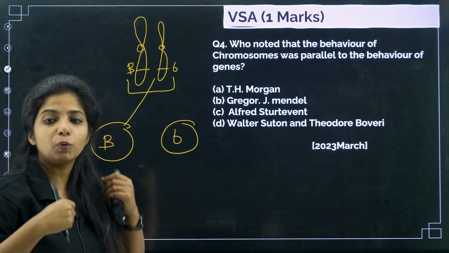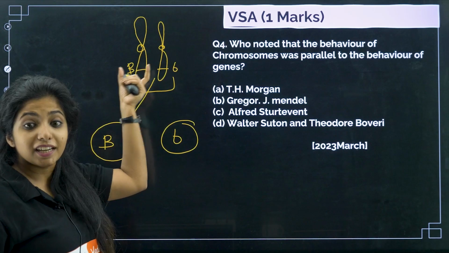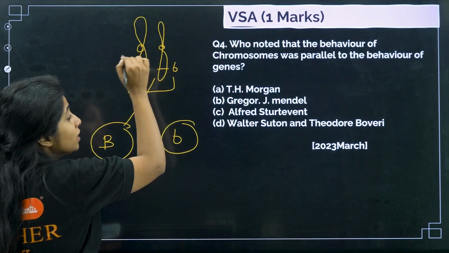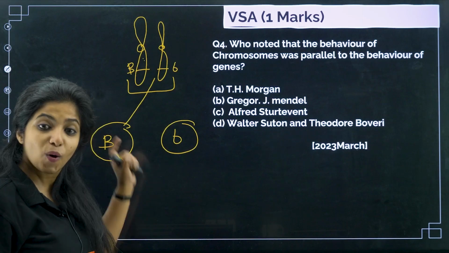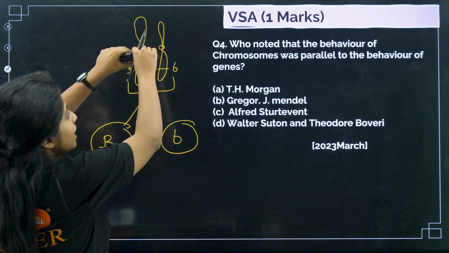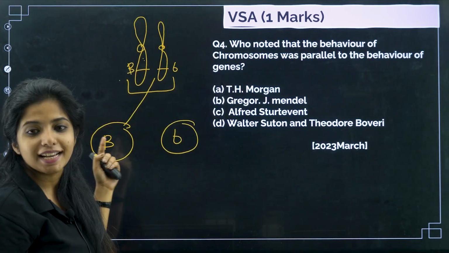Now came two other people who said that basically these factors that he is talking about are not flying around anywhere. It is present on the chromosome. It is present on the chromosome itself, like this. This is the actual thing. So every time a chromosome is separating, obviously these guys are also getting separated.